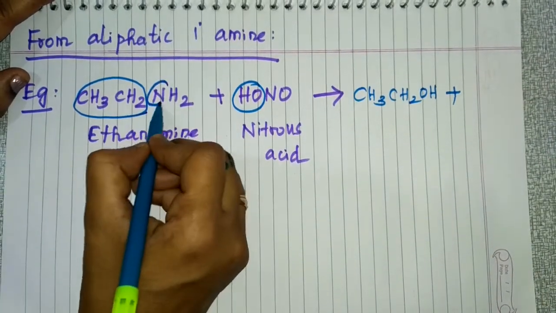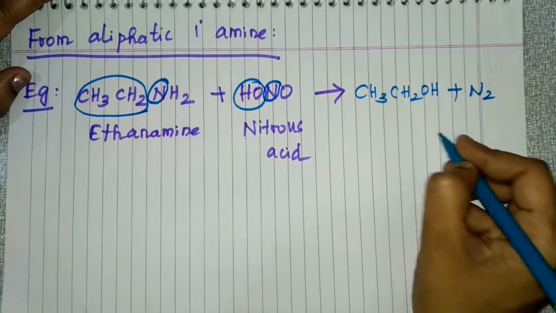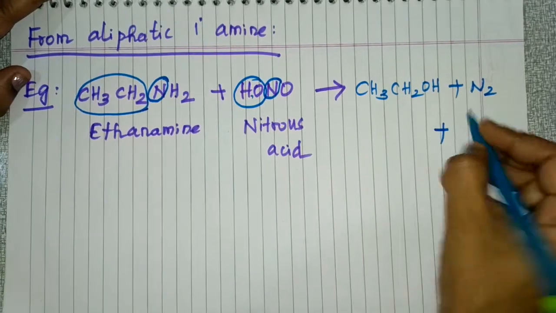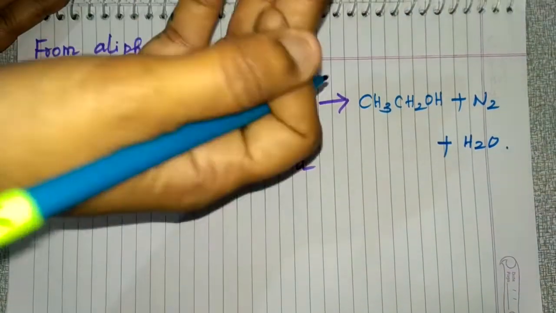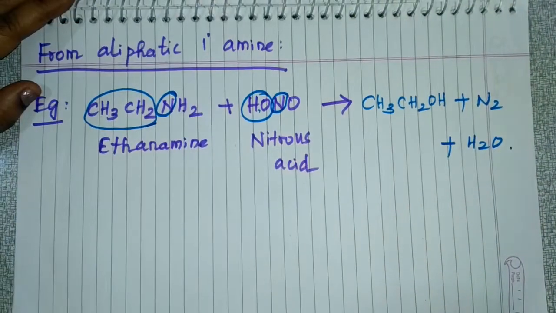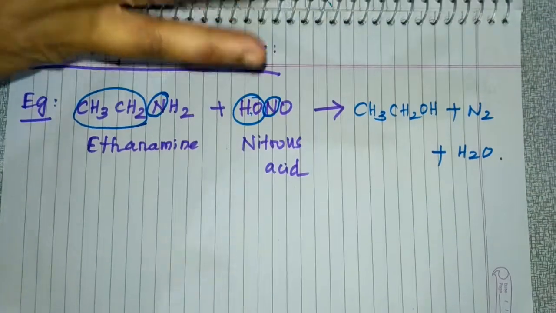Then the nitrogen gets removed as N2, and what else remains is H2O. So ethyl alcohol, that is, primary alcohol, is prepared.